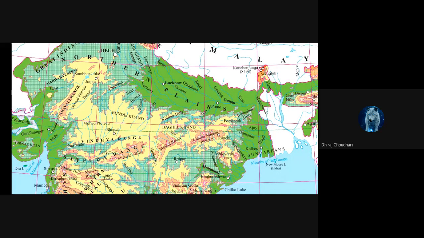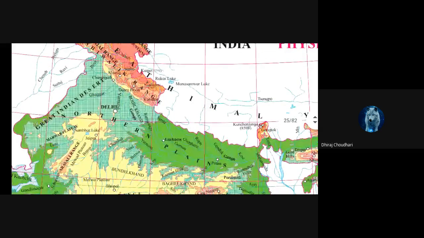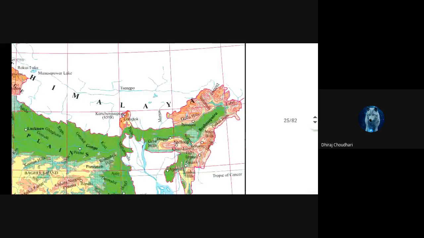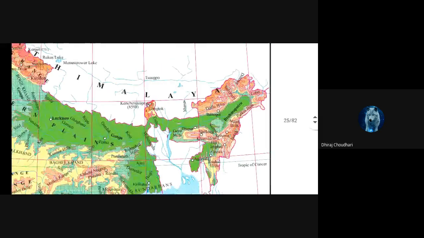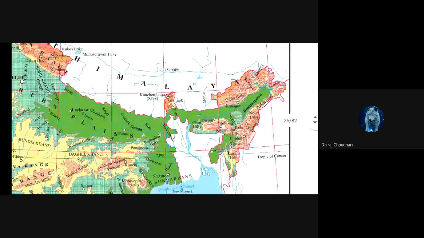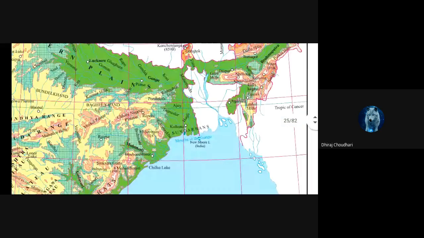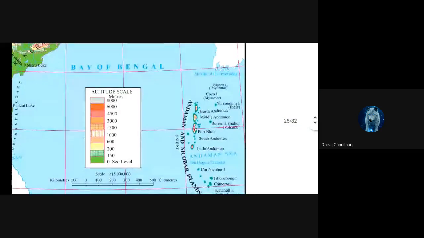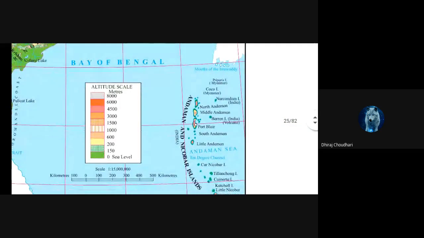You can see this green color, light green color. Here from Rajasthan and Punjab, it goes towards Assam in the east. That green color is nothing but the northern plains. And what is the height of that green color? Sea level to 150 meters.